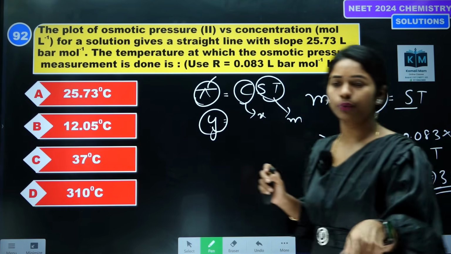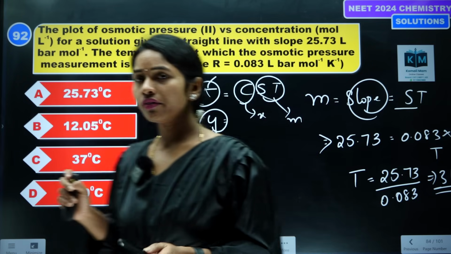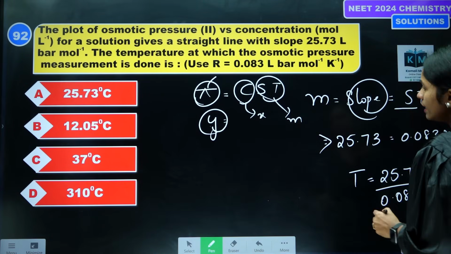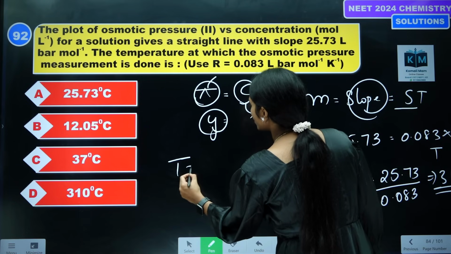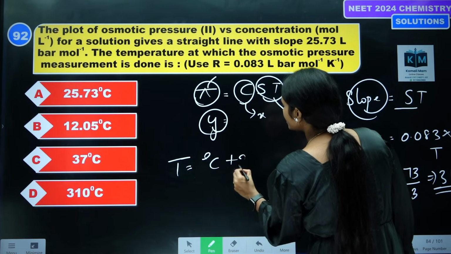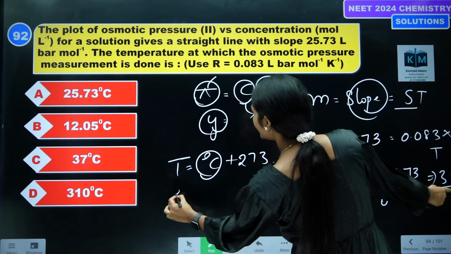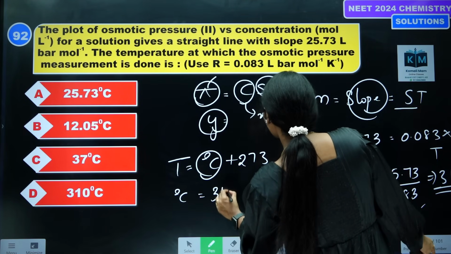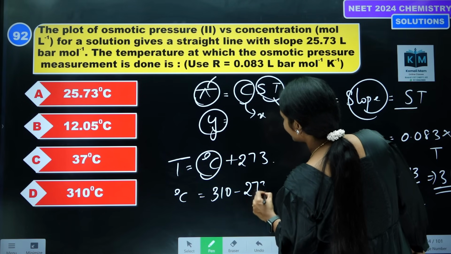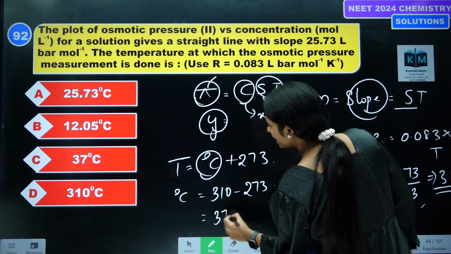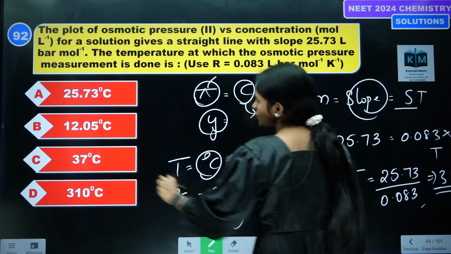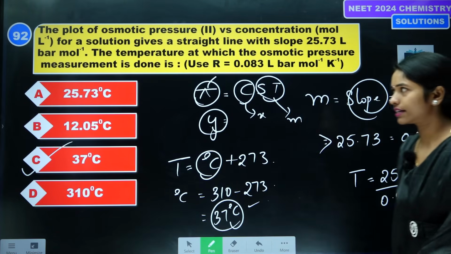Next, what should we do? This is in Kelvin, so temperature in Kelvin is equal to degree Celsius plus 273. We want it in degree Celsius, so 310 minus 273. Upon solving we will be getting 37 degrees Celsius. Option C is the correct answer.